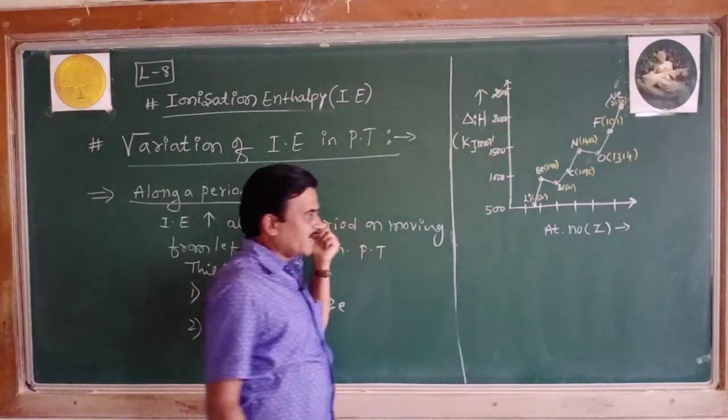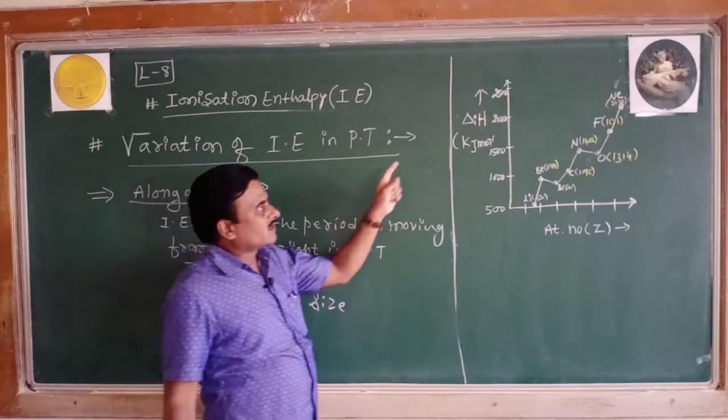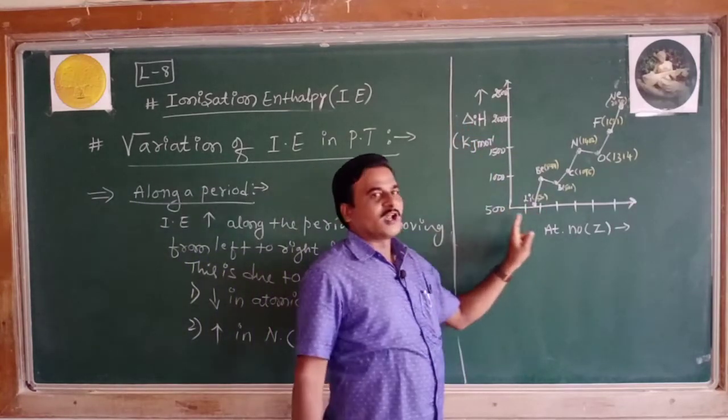Justification of the trend of ionization enthalpy in the periodic table, along the period.